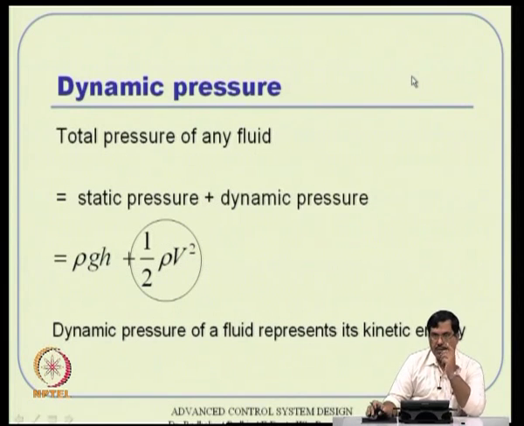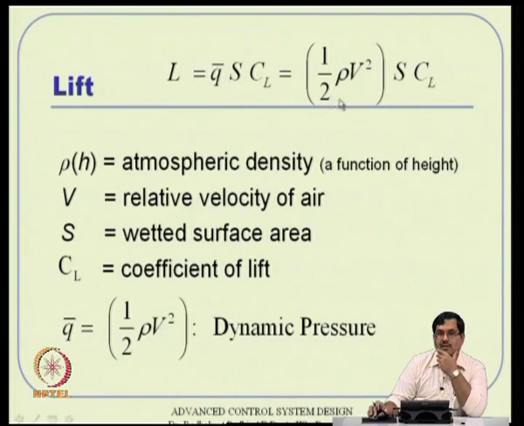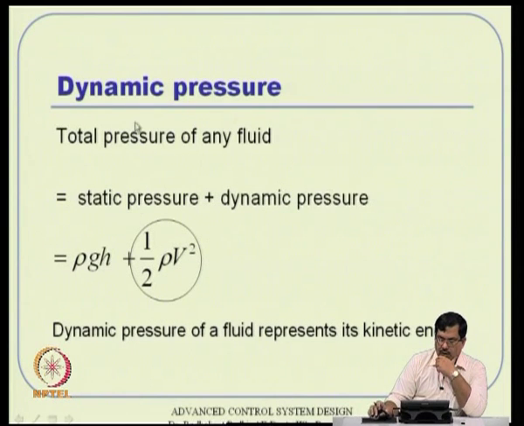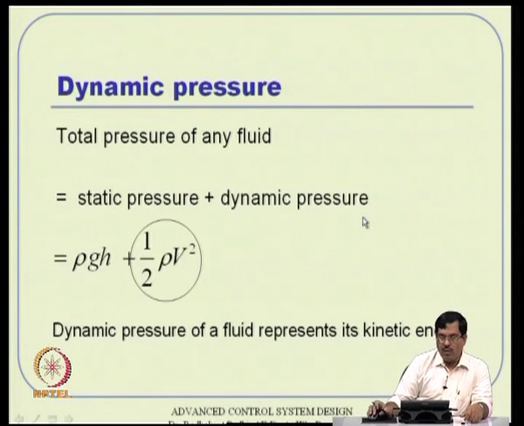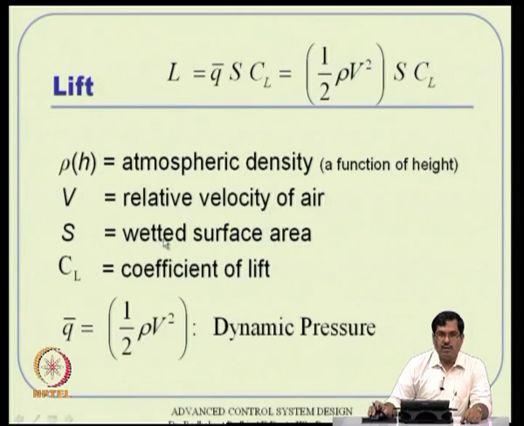Now, coming to the dynamic pressure part of it, what we saw here is half rho v square dynamic pressure. You can visualize the total pressure of any fluid as partly static pressure and partly dynamic pressure. The static pressure is rho g h, that potential energy sort of thing, and then there is a dynamic pressure which is essentially kinetic energy content. This is what plays a role in generating lift and drag essentially.